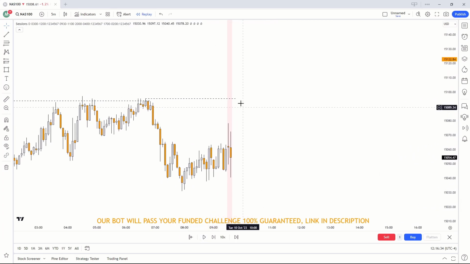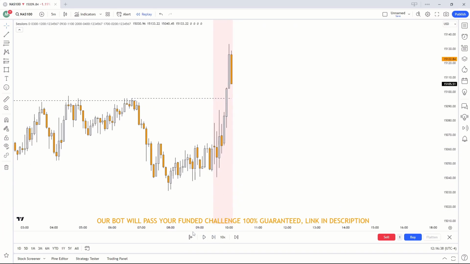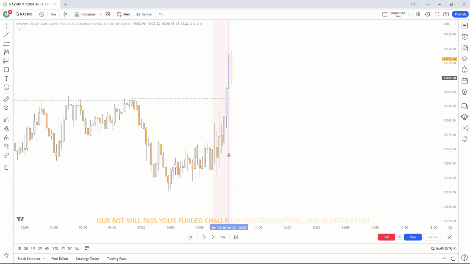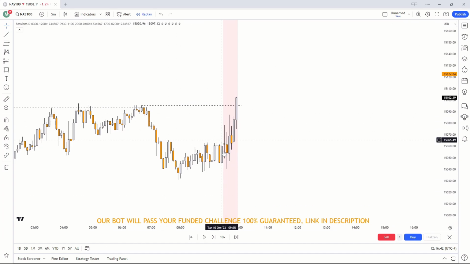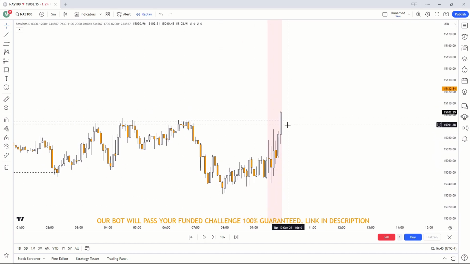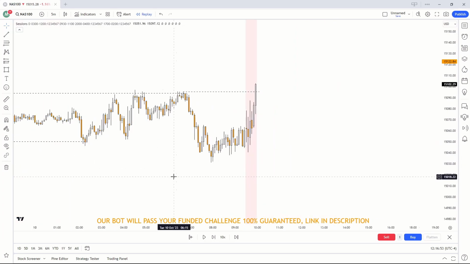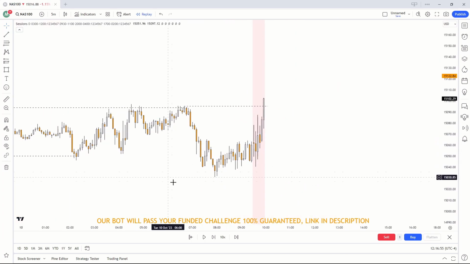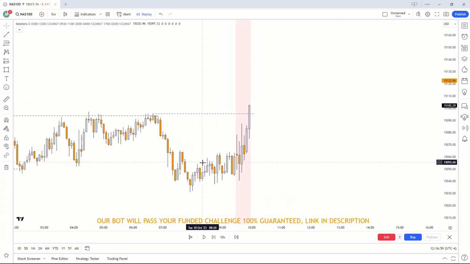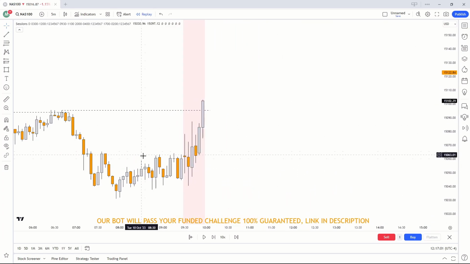So let's play out the market again and see what it does. Now, as you can see, we very clearly do get that break, and this is a beautiful market structure shift. The body of the candle closes above the significant high of this candle right here. So the market is changing in momentum, and we are starting to move bullish. This confirms to us that the market does want to move bullish. Now we can start taking our entries from here.